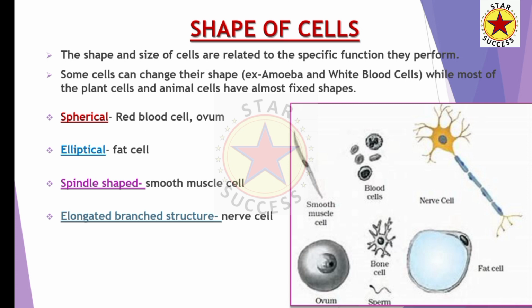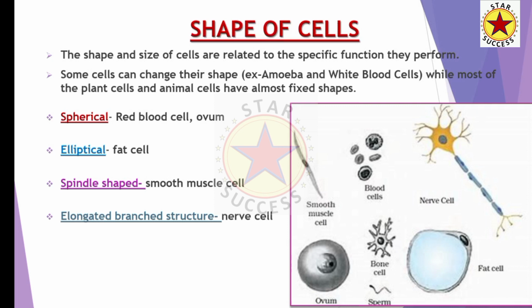Now next is the elliptical shape. The fat cell is elliptical in shape. You can see in the figure that the fat cell is elliptical in shape. Now the smooth muscle cells, which are our muscle cells, are spindle in shape, and the nerve cell is the longest cell in our body. So the nerve cell is an elongated and branched structure.